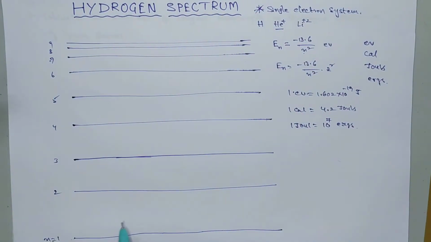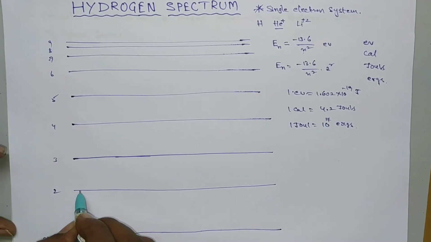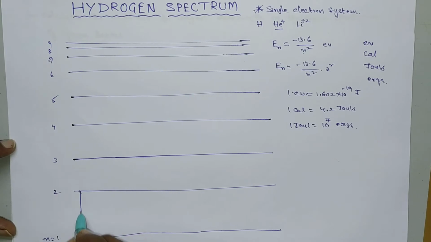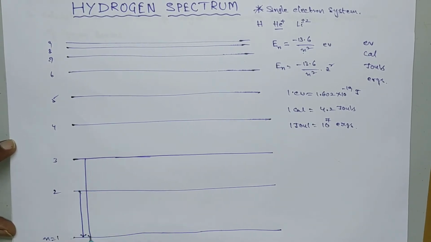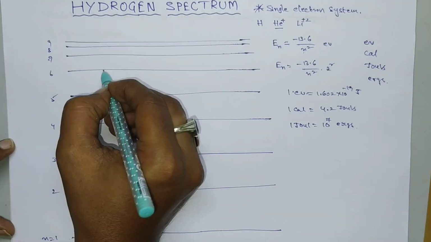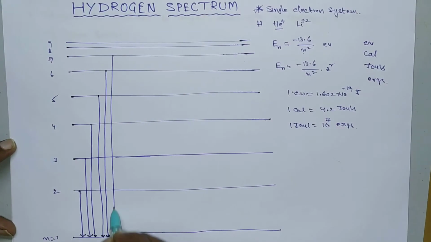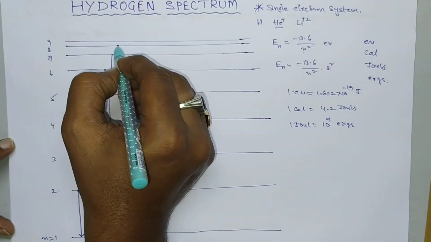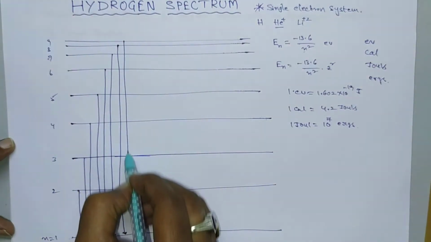If an electron jumps from a high energy state to a low energy state, it emits energy in the form of radiation. Suppose an electron jumps from the second energy level to the first energy level, a line is obtained. Similarly from third to 1, 4 to 1, 5 to 1, 6 to 1, 7 to 1, 8 to 1 or 9 to 1.